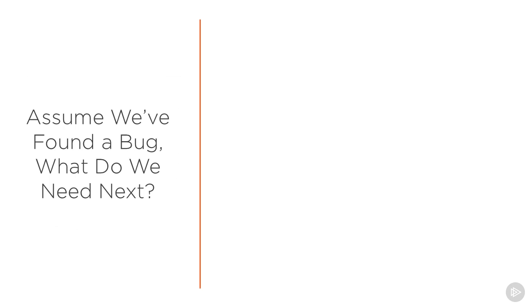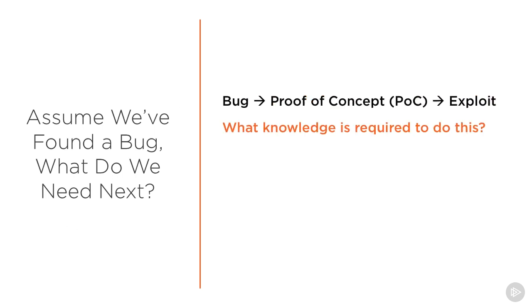So assuming we've found a bug, it was either reported to us as a company, or we found it in testing, or we found it in fuzzing, or code auditing, whatever, what do we do to actually try to make that into an exploit? So this process of going from a bug to a POC, a proof of concept, to an actual working software exploit, that's what this course is all about. And the knowledge that we need to do that is pretty extensive, right?